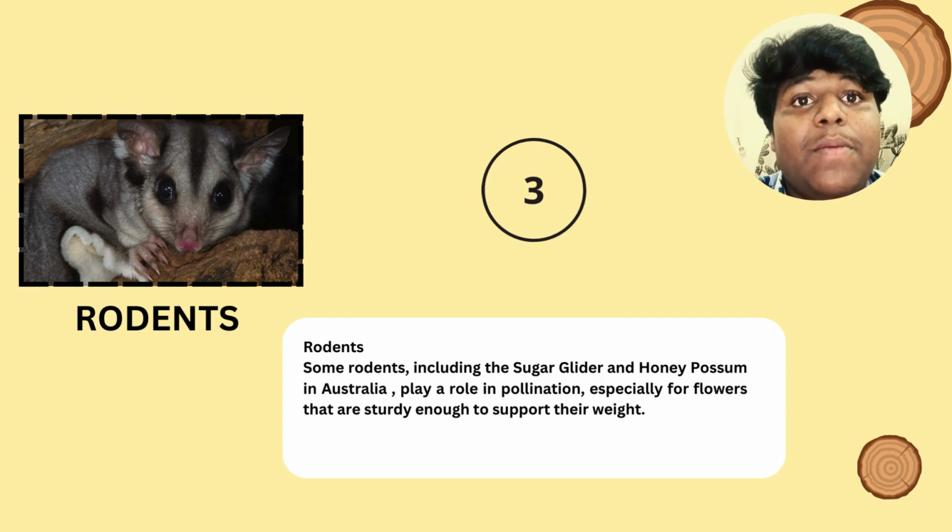Lastly, we are going to see about rodents. Some rodents, including the sugar glider and honey possums in Australia, play a high role in pollination, especially for flowers that are sturdy enough to support their weight.